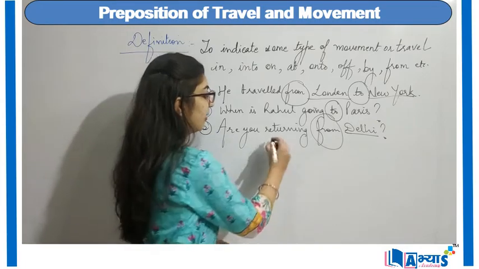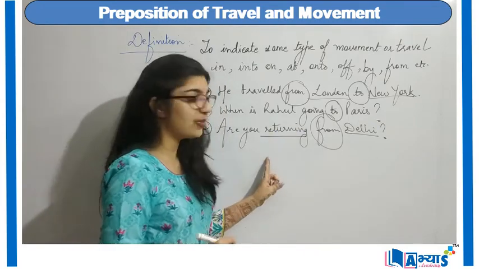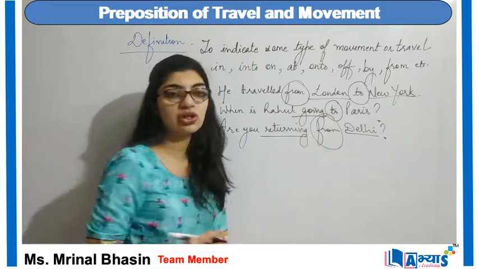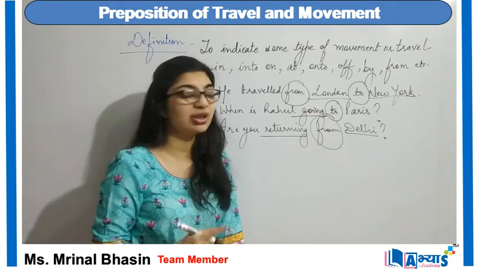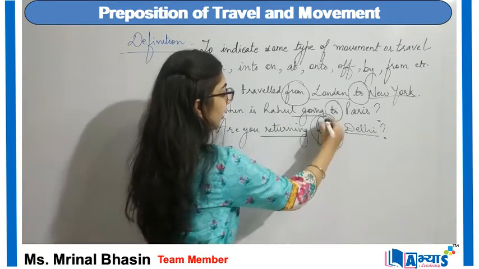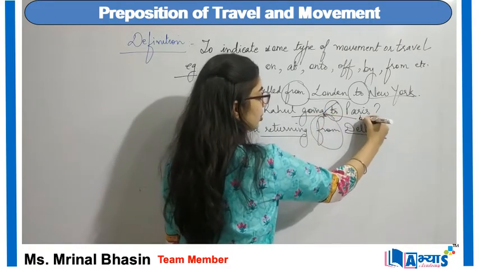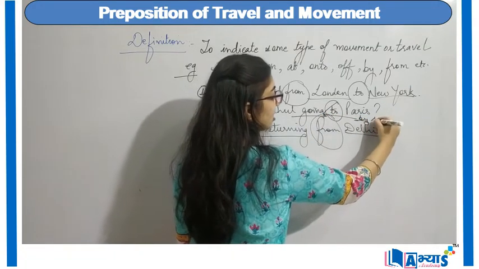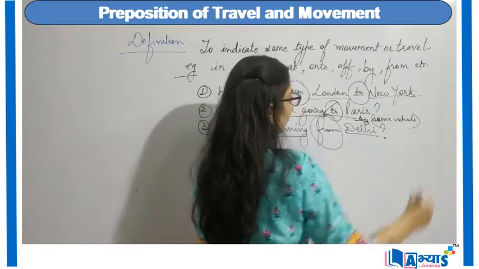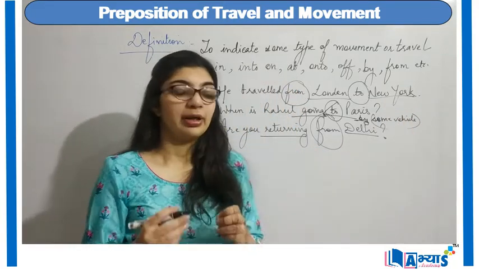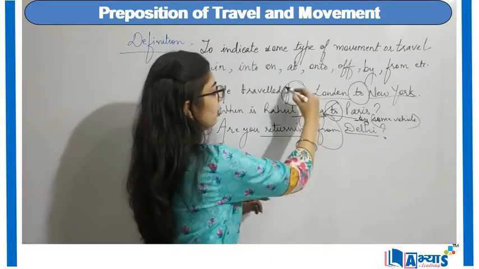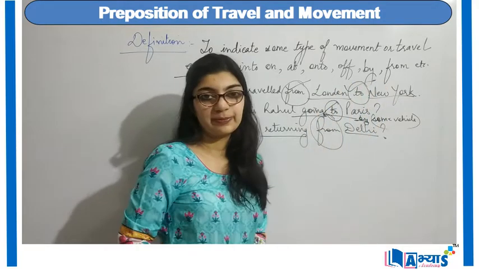So whenever we make use of return, we will be using the preposition from. But when I am making use of the word go, then for that go I will make use of the preposition to, or I can make preposition by some vehicle. And whenever we are moving from one place to another, then we will be making use of from and to.